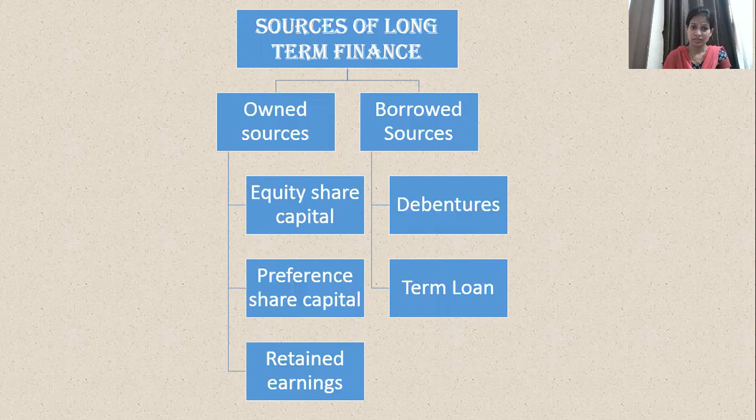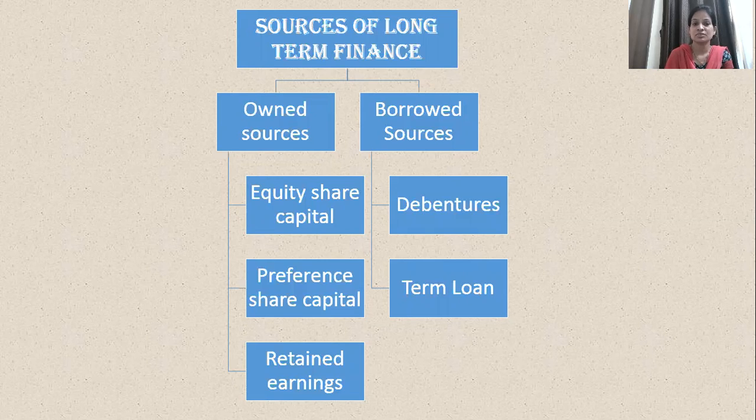Now, if you want to check with respect to cost, what the company has to pay for availing all these finance facilities or sources, the company has to pay some or the other kind of cost. Now let us have a look at what cost the company has to pay. For all sources, the company will have to pay dividend, right?